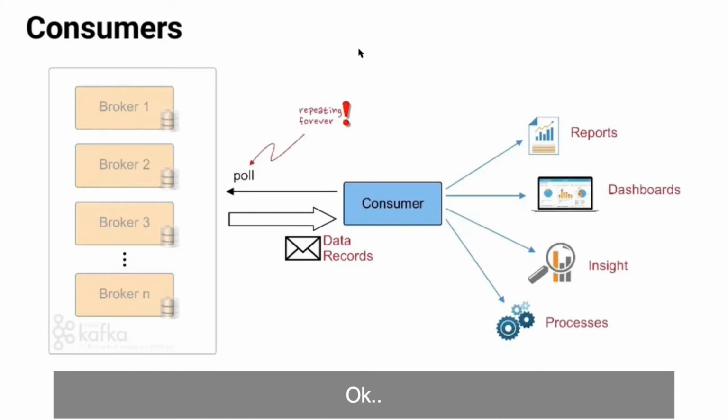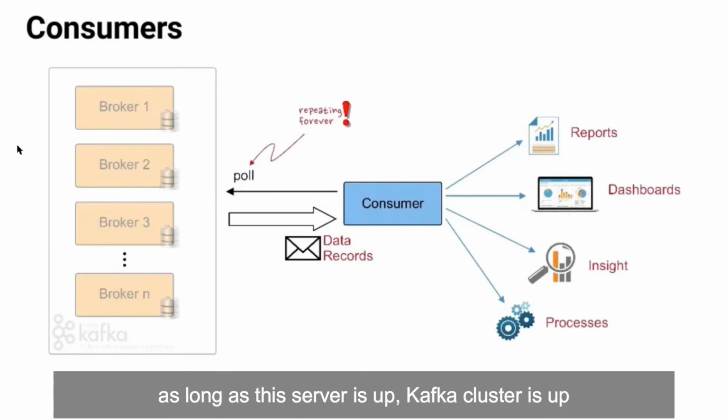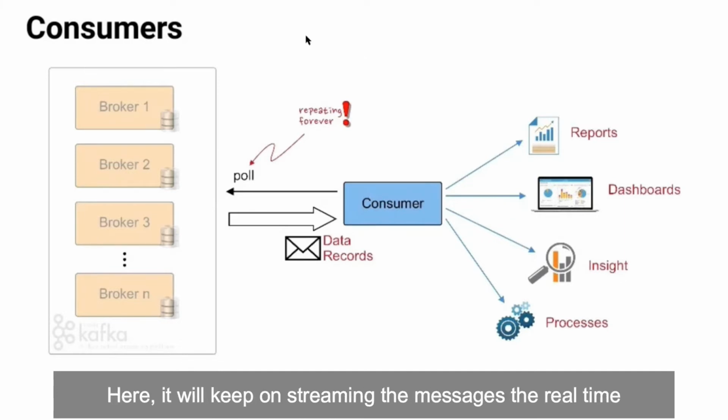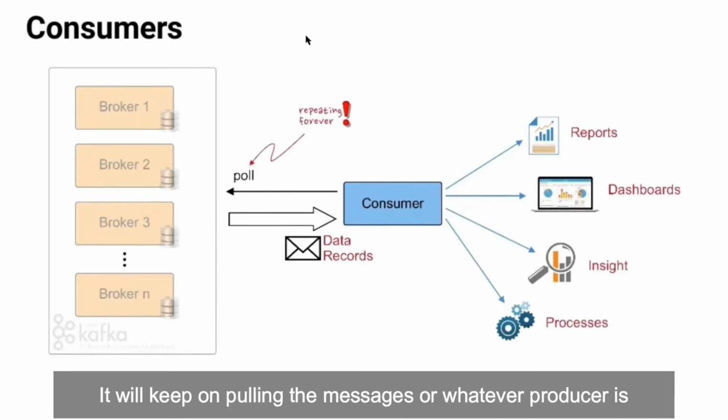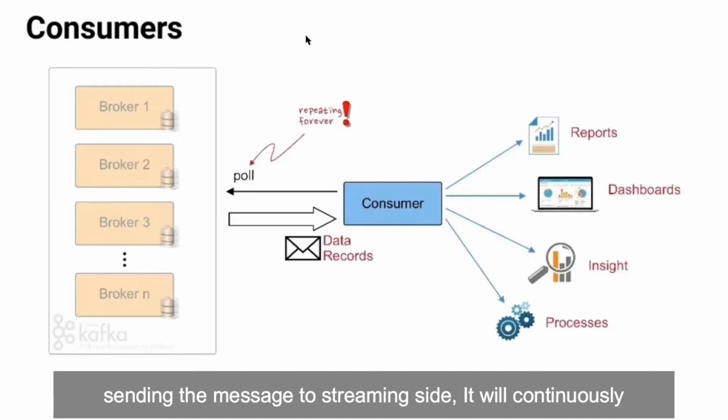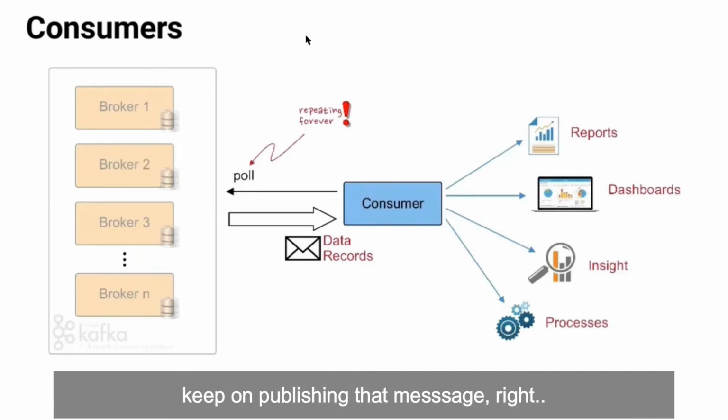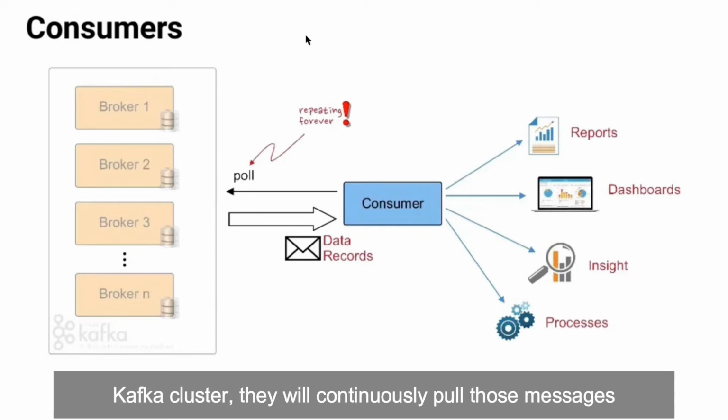As long as this Kafka cluster is up, it will keep on streaming the messages in real time, and whatever the producer is sending to the streaming side, it will continuously keep on publishing that message, right? And whatever consumers are subscribed to this Kafka cluster, they will continuously poll those messages.